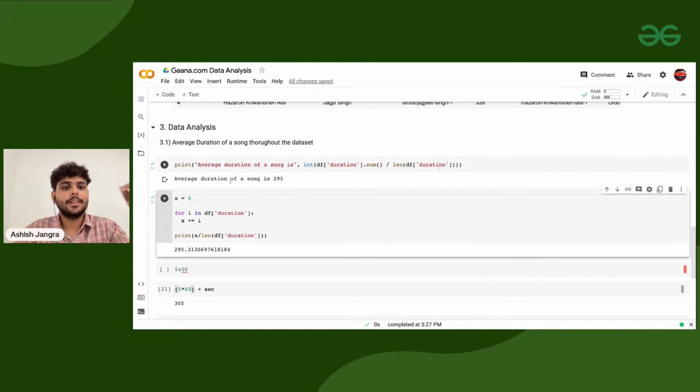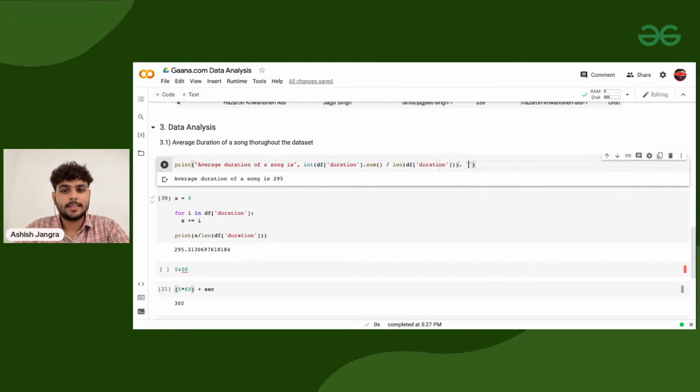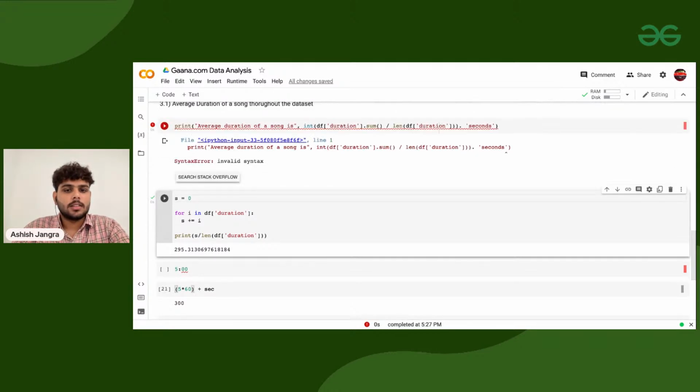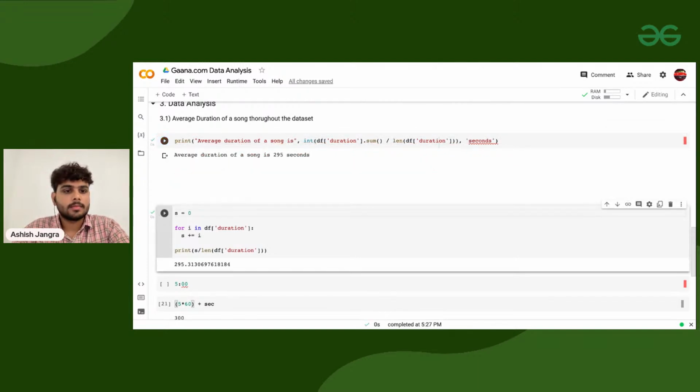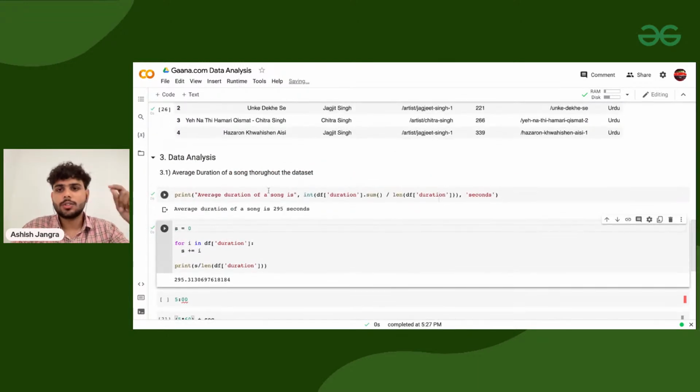And here you can see the average duration of a song is 295. Let me add at the end seconds. It should be a comma. Got it? So the first question is answered.